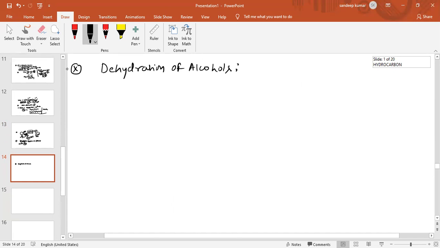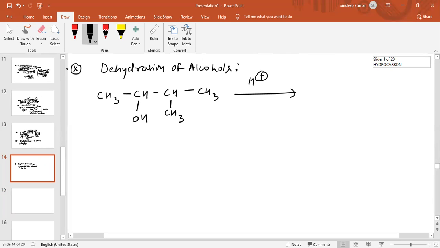See, for example, if alcohol is given like this, CH3, CH, OH, CH, CH3 and CH3, and the reaction is in presence of acidic medium. As there is a lone pair of electrons, which means electron rich, and this is electron deficient, an acid base reaction will take place. Hydrogen will move onto this oxygen atom.